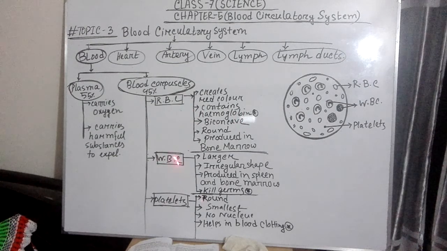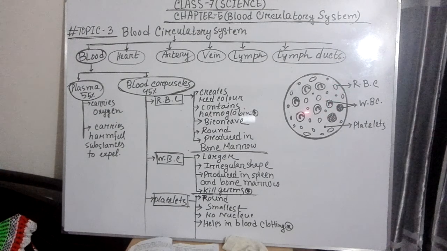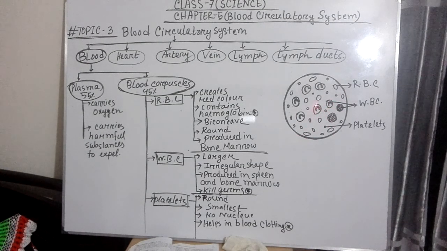Again, we are going to the white blood corpuscles. The information about white blood corpuscles is that they are larger in size. If you see in the picture, you will find that yes, this information is true, because these white blood corpuscles are larger than these red blood corpuscles. Actually, these are the largest corpuscles among these three types.